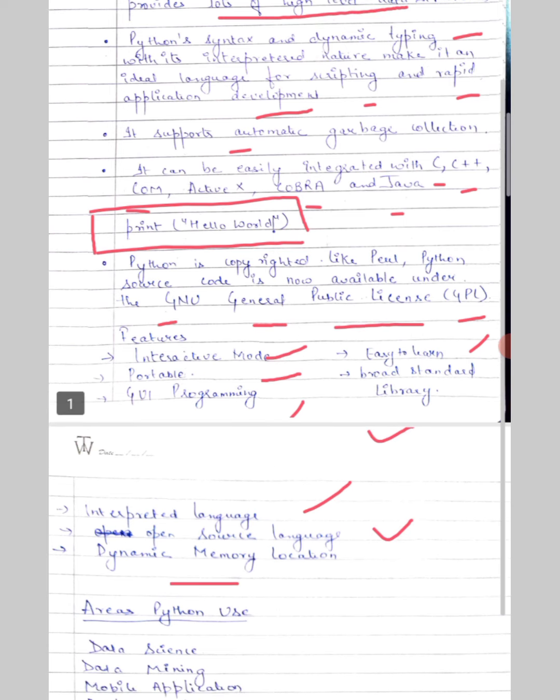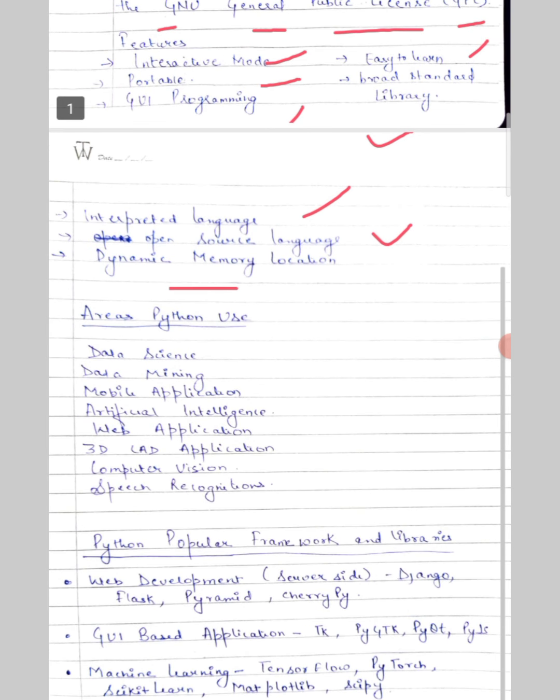Now we will look at some areas where Python is being used nowadays. Python is used in data science, data mining, mobile applications, artificial intelligence, web applications, 3D CAD applications, computer vision, and speech recognition. And the popular Python frameworks and libraries